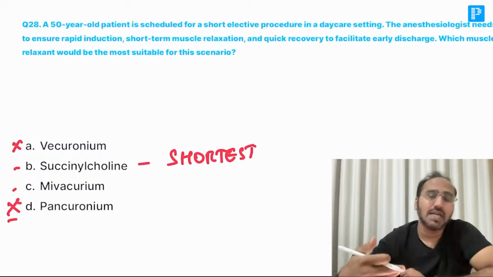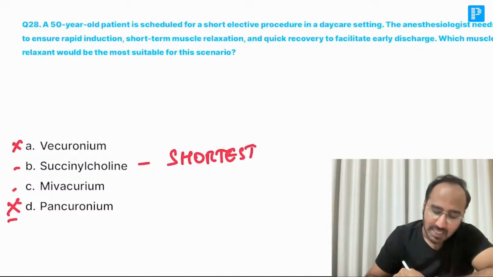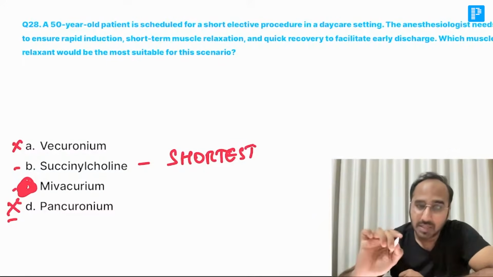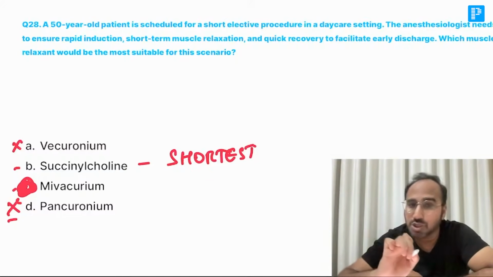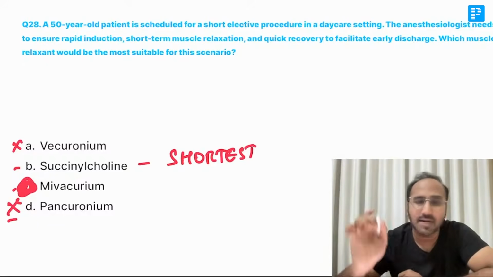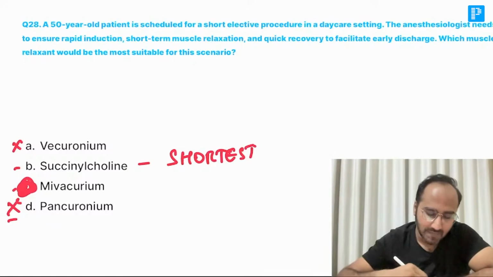So instead of succinylcholine, go for the other short-acting non-depolarizing muscle relaxant, that is mivacurium, which has fewer side effects. The reason why you're using mivacurium is that it has fewer side effects, not that it is shorter than succinylcholine. Succinylcholine is the shortest, but has side effects.